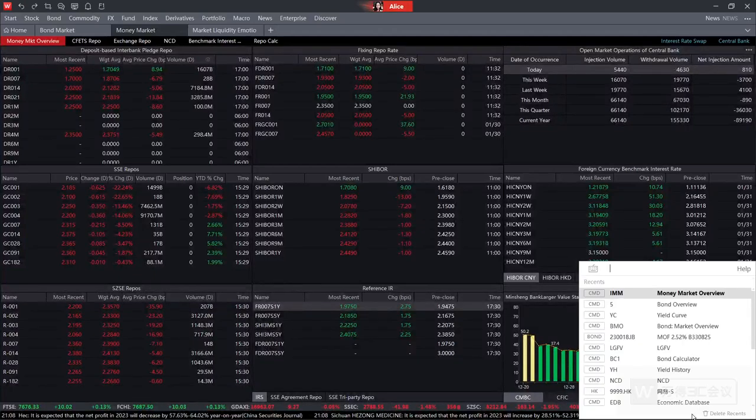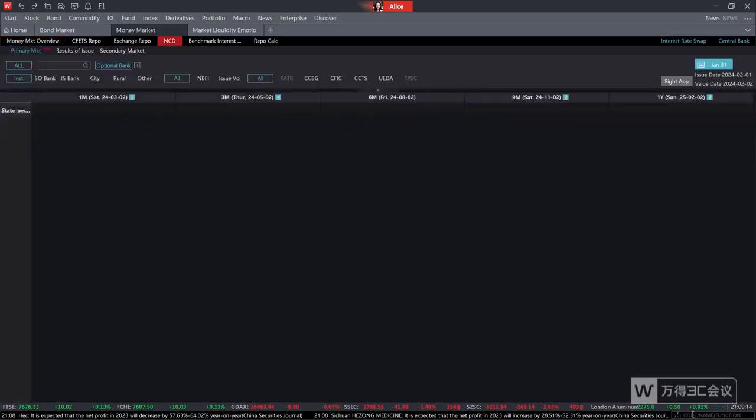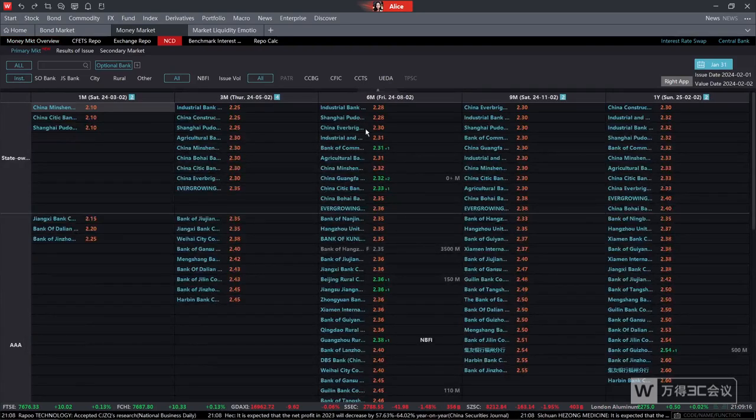Then when we enter the page, we provide a special column called the primary market, which is different from the result of issue, and is exactly a unique feature compared to other terminals. So it makes it easier, as I mentioned, to realize the process of the negotiation between the issuer and the investor.